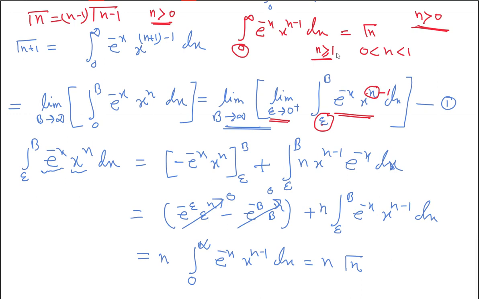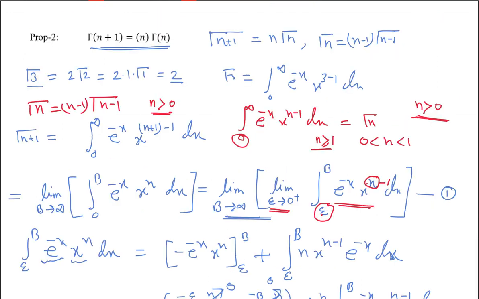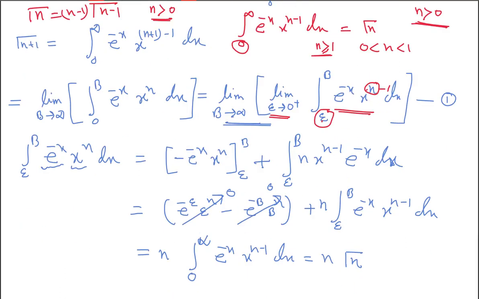If it is n only, then there is no need to take it. You can take it or not, no problem. It is better to have the practice. There is no harm if you take epsilon to 0 also. You are doing an extra thing, but it doesn't hamper the proof. So just remember this property.